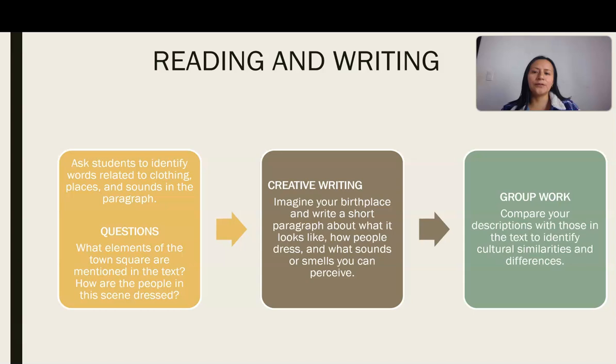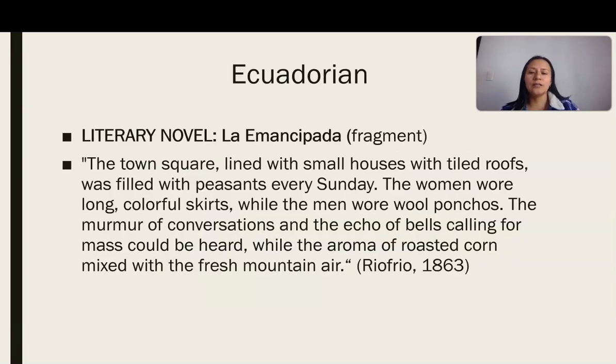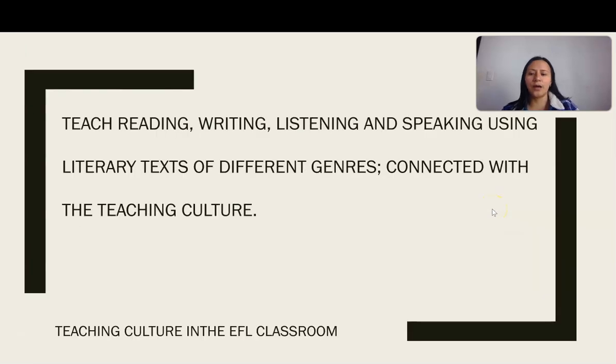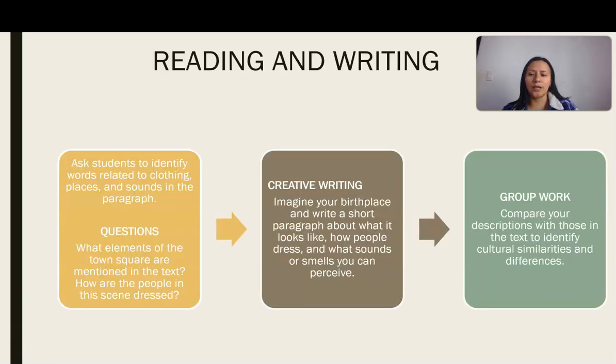First thing, I'm going to talk about reading and writing. For a reading activity, I'm going to ask students to identify words related to clothing, places, and sounds in the paragraph, because this fragment talks about it. For example, here we have: the woman wore long, colorful skirts, and the man wore a wool poncho. That's why we have these questions right here.